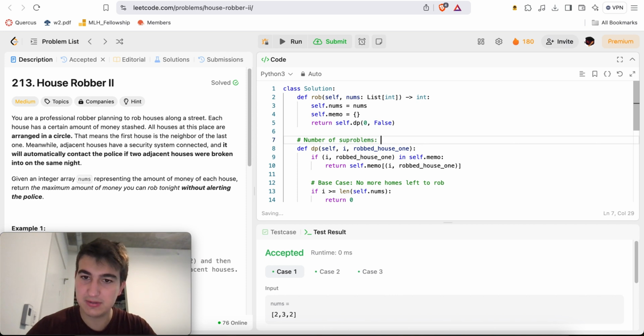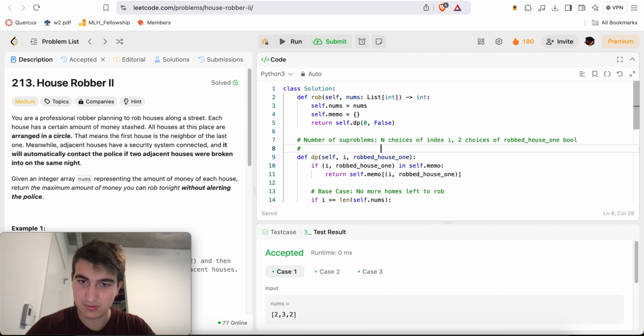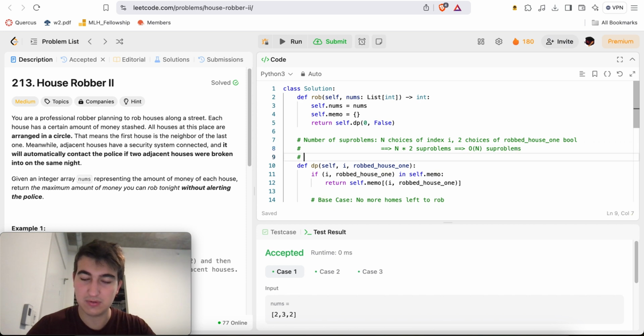It will be n for index I, 2 choices for the house 1 bool, which implies n times 2 subproblems, implies O of n subproblems. Time per subproblem.